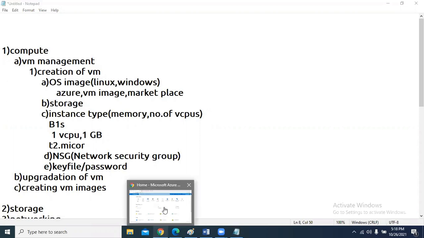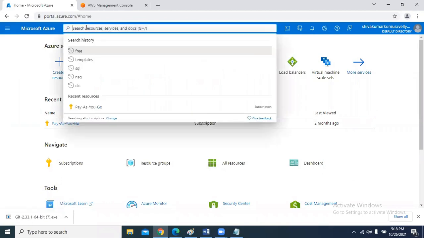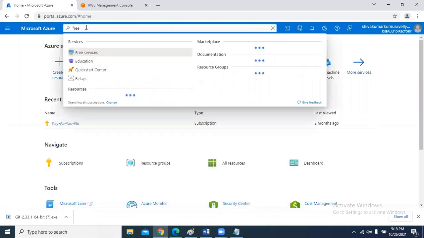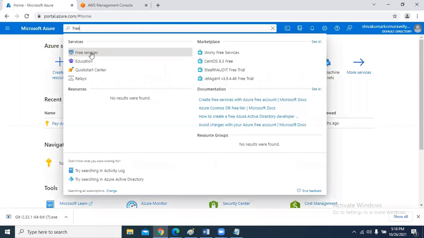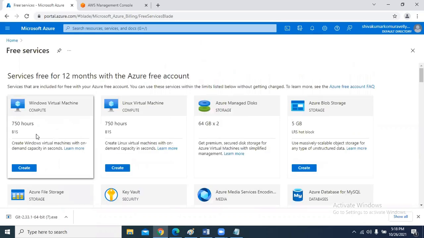We are already in the Azure portal. This is the website way of accessing our Azure services. Here we have many places from which you can select a service. Now, in the search, you can ask for free services. What are the free services? You can ask like this: free services. Are you seeing here?